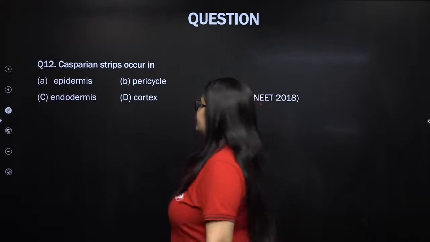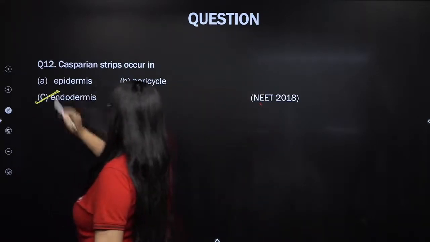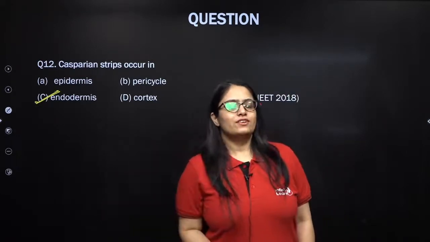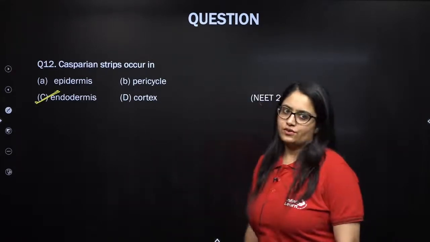Excellent, endodermis. Even this information is there in chapter number 11, transport in plants, about endodermis, Casparian strips, right? Next.